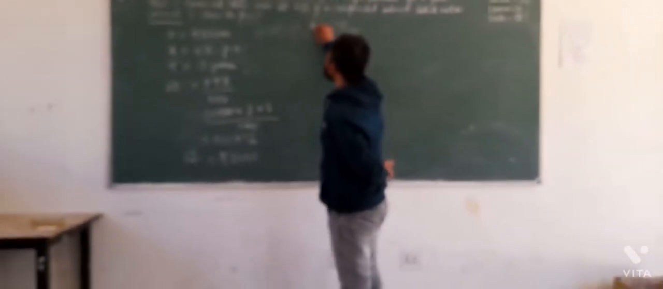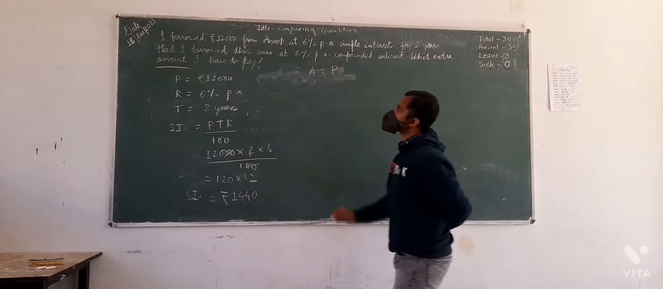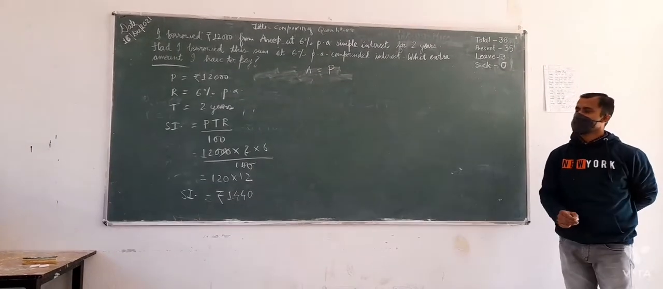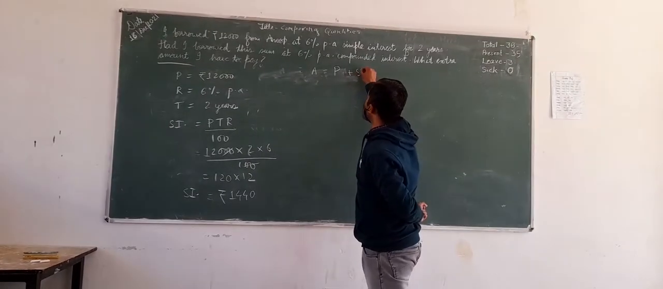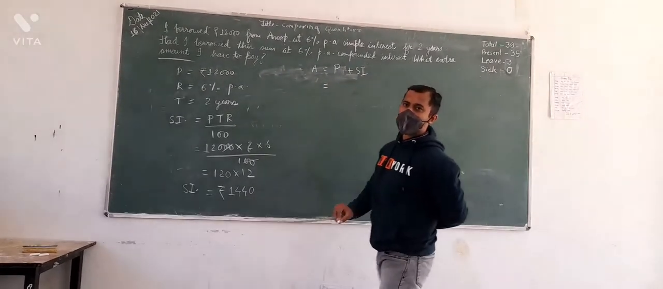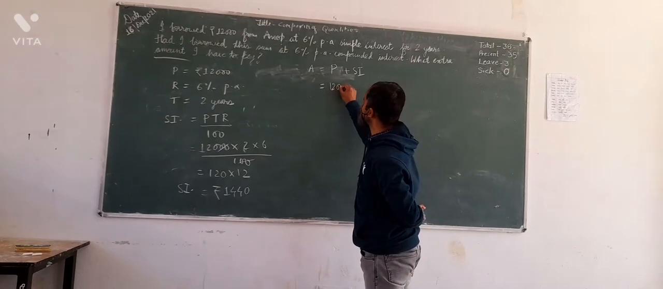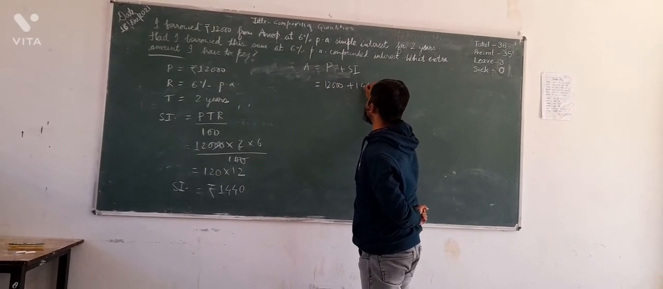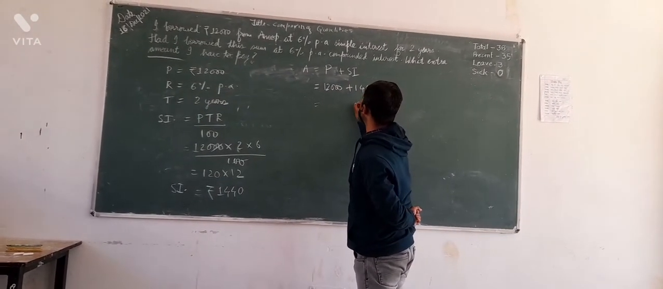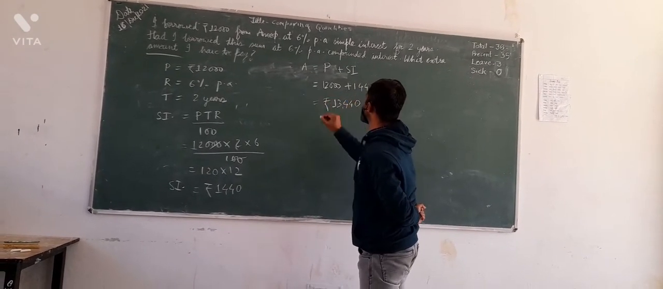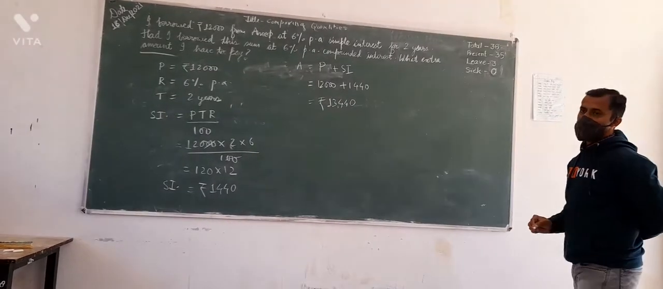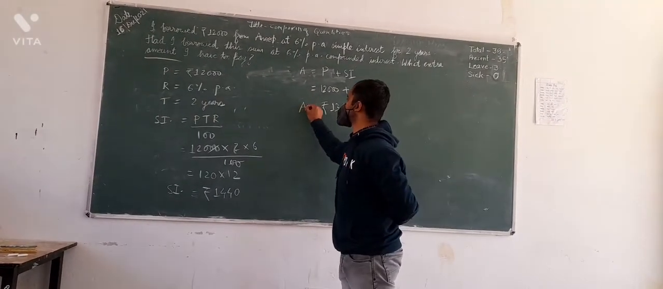Now what I have to do? I have to find out the amount. So clearly, what is the amount? It is the starting value, the money which I had borrowed, that is rupees 12,000. To that I have to add the simple interest. I will get definitely 12,000 plus 1,440, so clearly you can see here 13,440 rupees. It is the amount when I am paying simple interest.